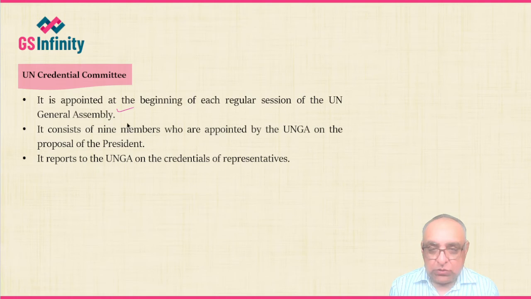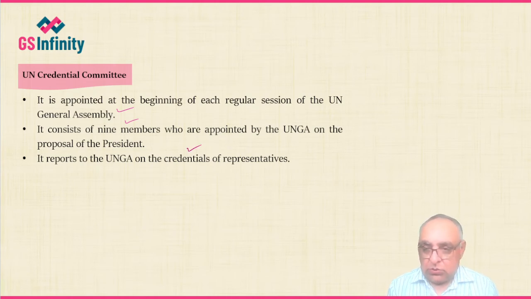It consists of 9 members who are appointed by the United Nations General Assembly on the proposal of the President. It reports to the United Nations General Assembly on the credentials of representatives. So these are the 3 important points related with this UN Credentials Committee.